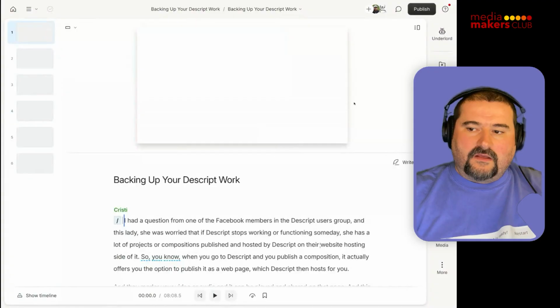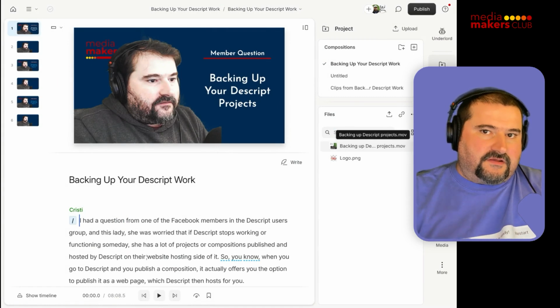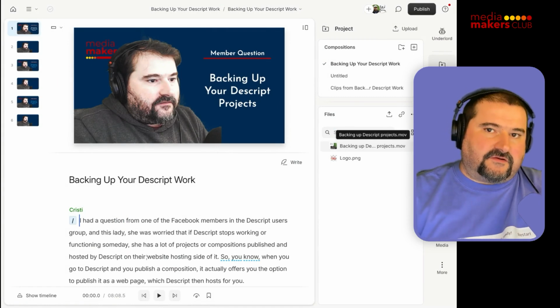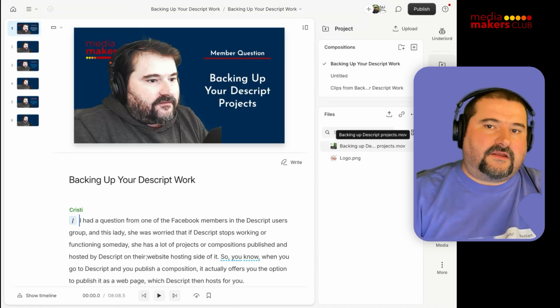Let me just show you what has changed in these last two versions, 92 and 93. Very minor changes, but some of them got some of the users confused. There was a feature that was removed in Descript when they launched Underlord, and they brought that back. If you had a file in the past, you could trigger the speech detection. Descript would ask you how many speakers are on this file, and you would say 3 or whatever. Then it would try to find those and ask you who each person is.